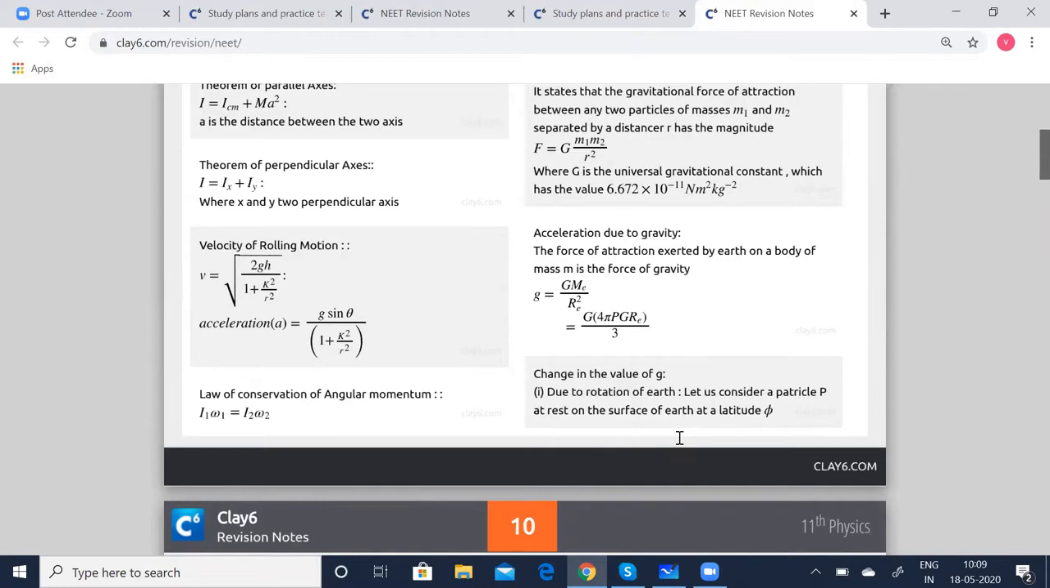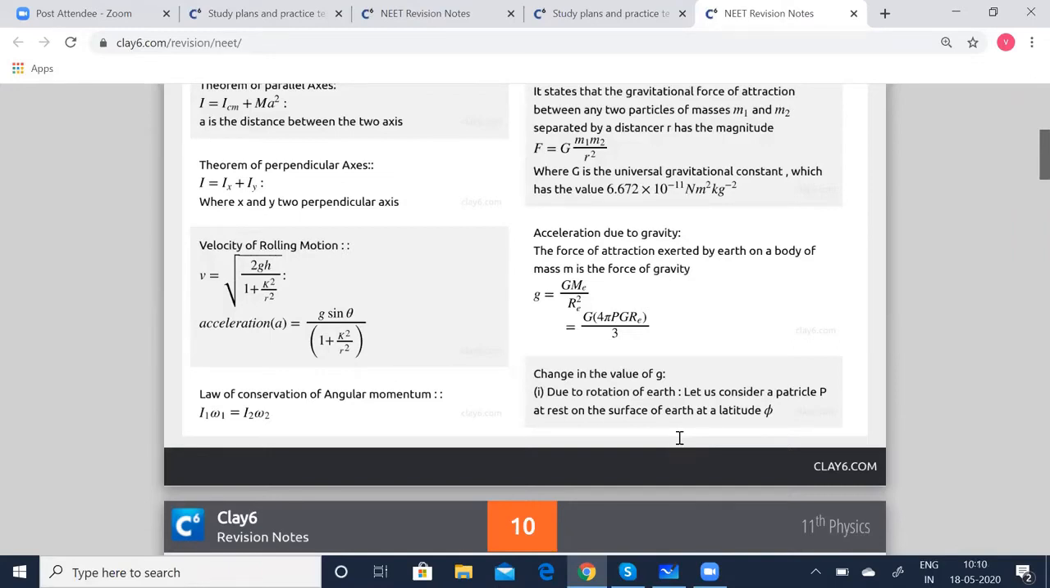The unit of the weight of the body will be the same as that of force, because it is the force acting, so it is in newtons. Remember now the difference between mass and weight. Mass is a scalar quantity, whereas weight is a vector quantity. The SI unit for weight is the newton, whereas the SI unit for mass is kg.